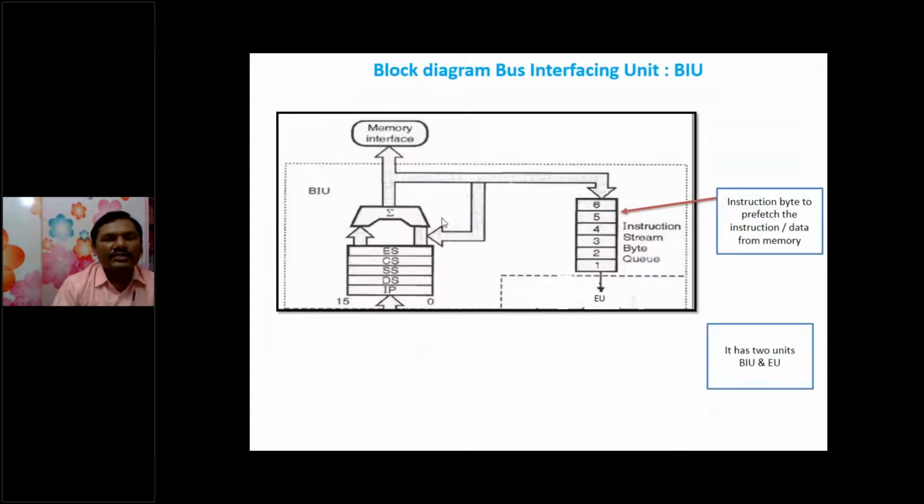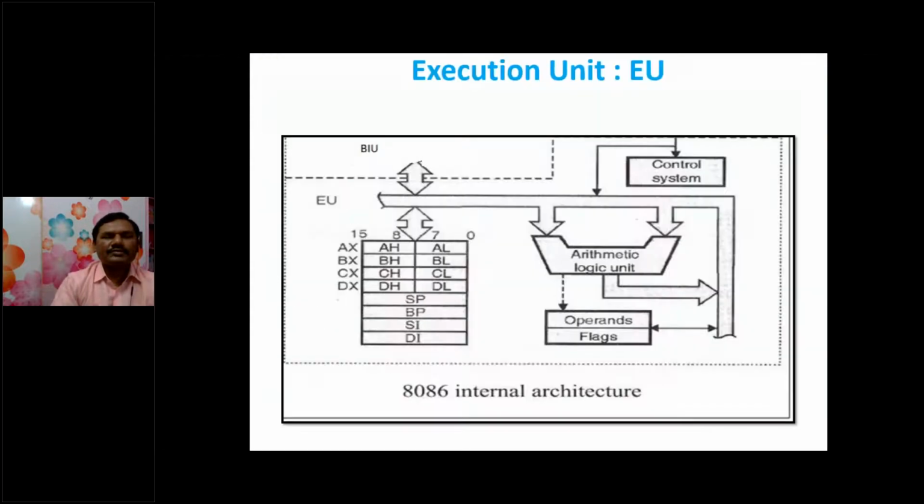Whereas in the bus interface unit, ES, CS, SS, and DS are called segment registers, and IP is called the instruction pointer. In 8085, this instruction pointer is called the program counter. The main purpose of the instruction pointer is to hold the address of the next instruction.